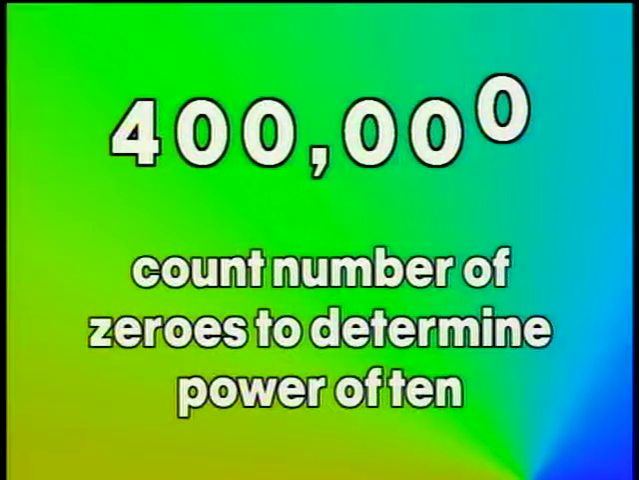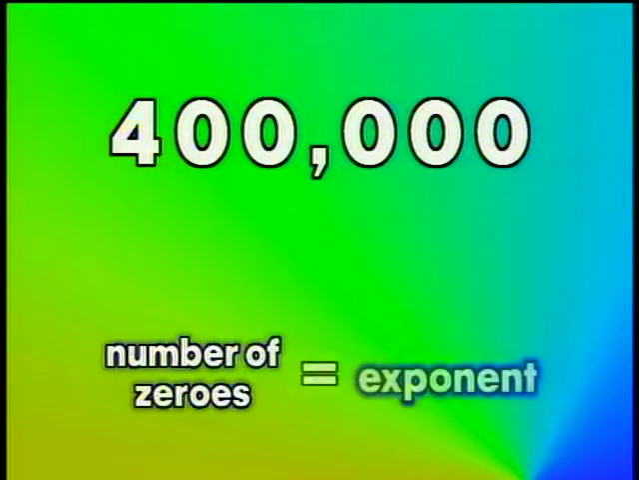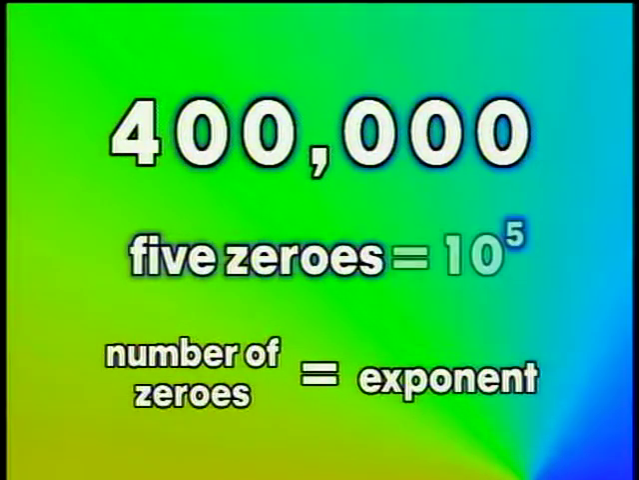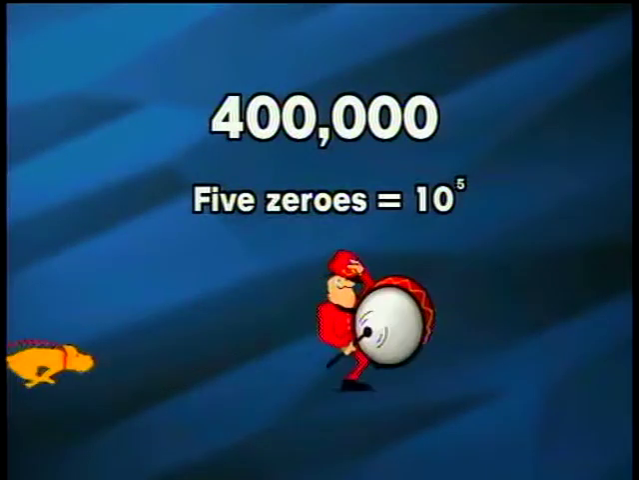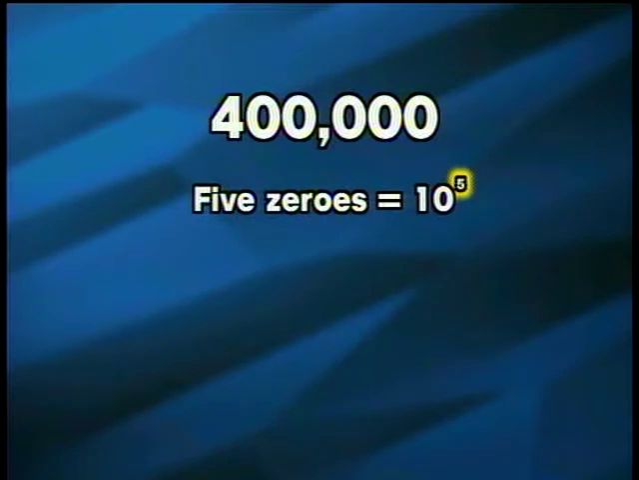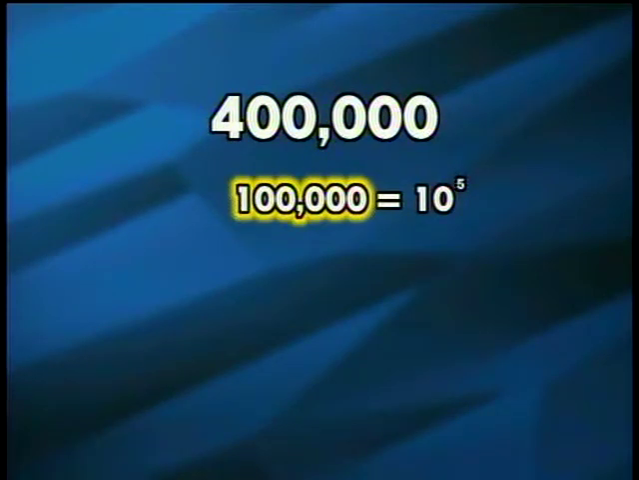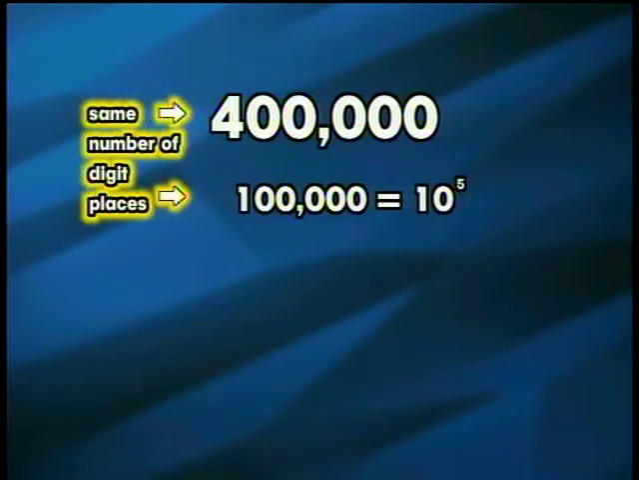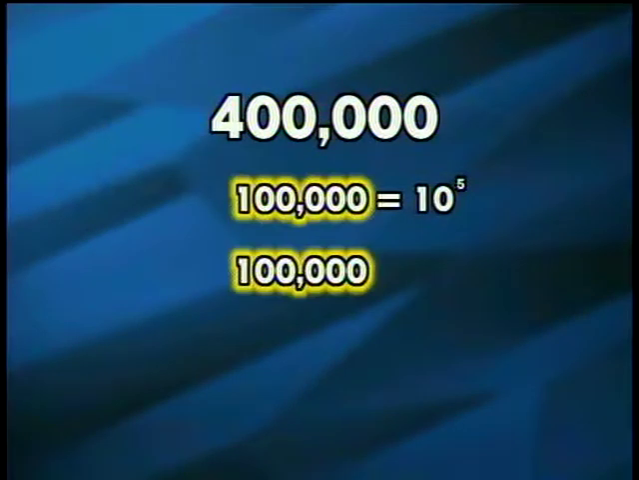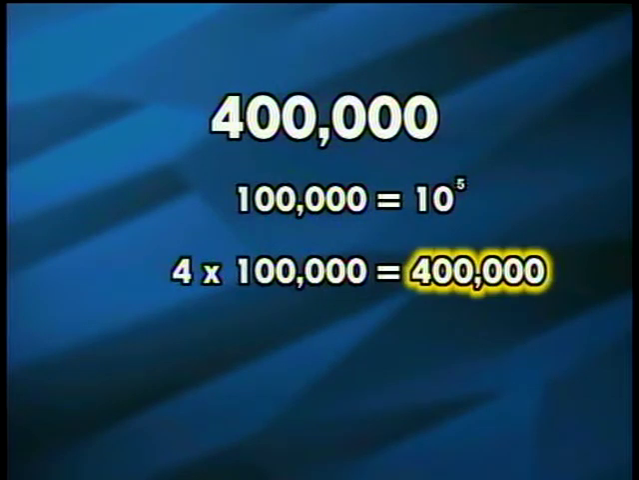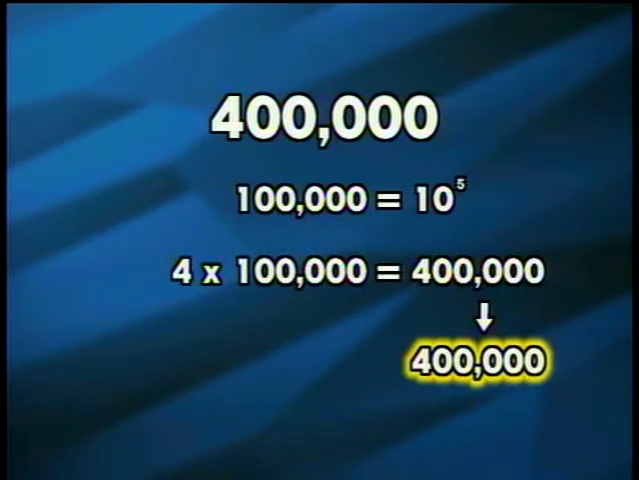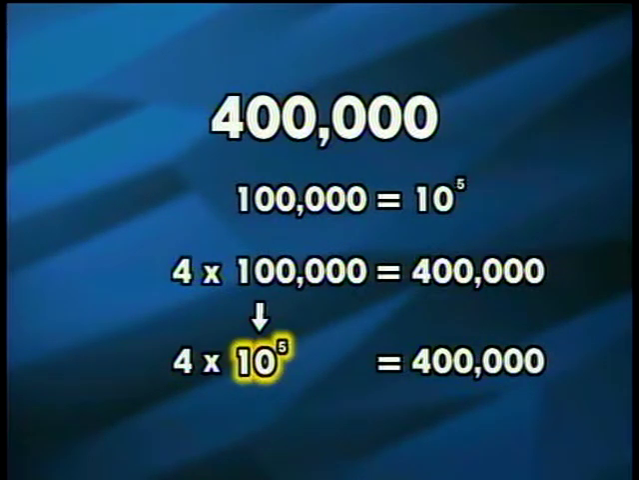1, 2, 3, 4, 5. The number of zeros you have in your number is your exponent. There's 5 zeros, so 5 is your exponent. Okay, we're halfway there. We know our power of 10 is 5, or 100,000. Now that we have the right number of digit places, all we need to do is multiply 100,000 times 4, the first digit in the number we're trying to express, to get 400,000. So 400,000 in scientific notation is 4 times 10 to the fifth power.